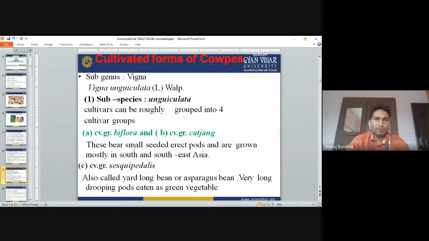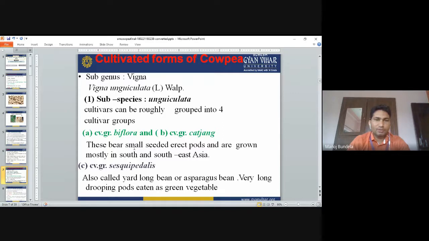Cultivated forms of cowpea. So cowpea, Vigna unguiculata, has different species that are mainly cultivated. Subgenus unguiculata cultivars can be roughly grouped into four cultivar groups. So normally unguiculata has four different groups.